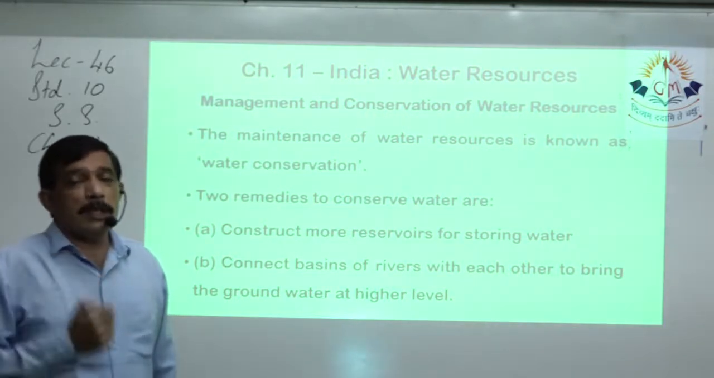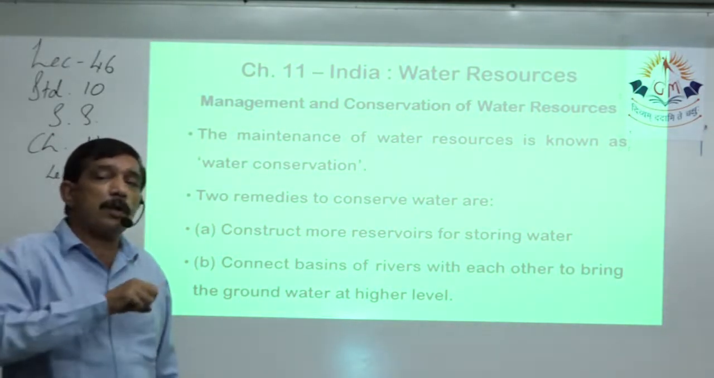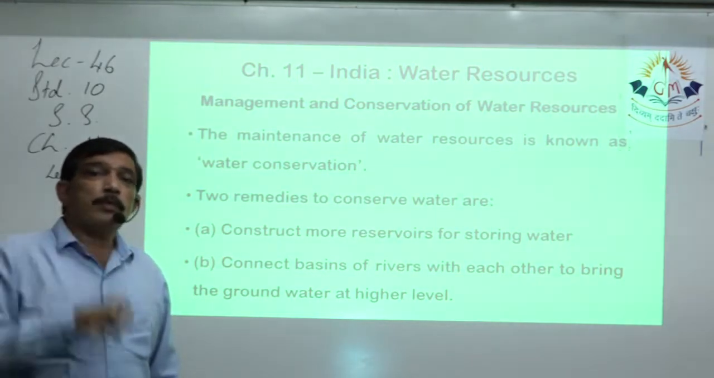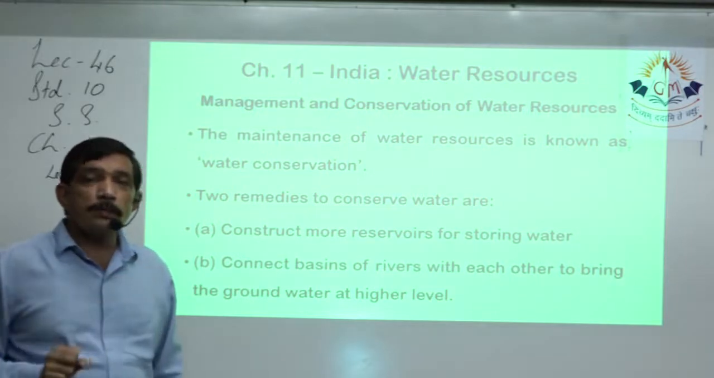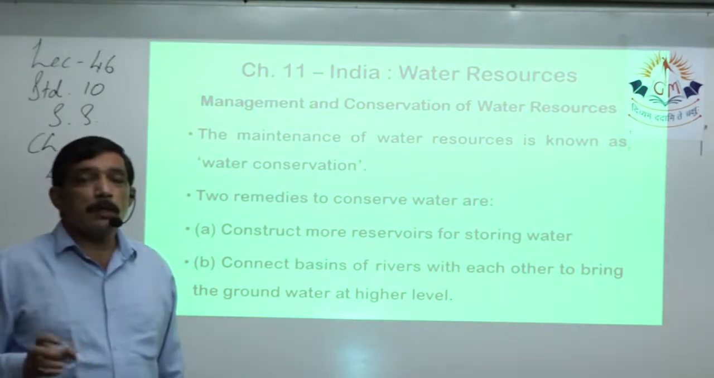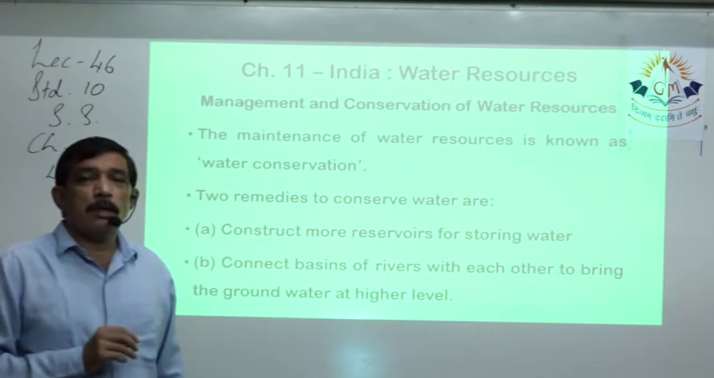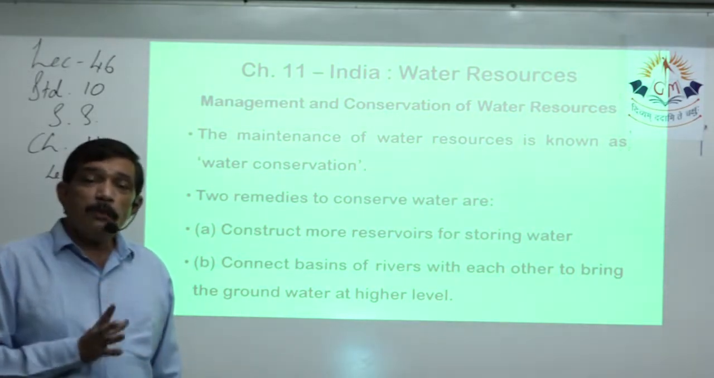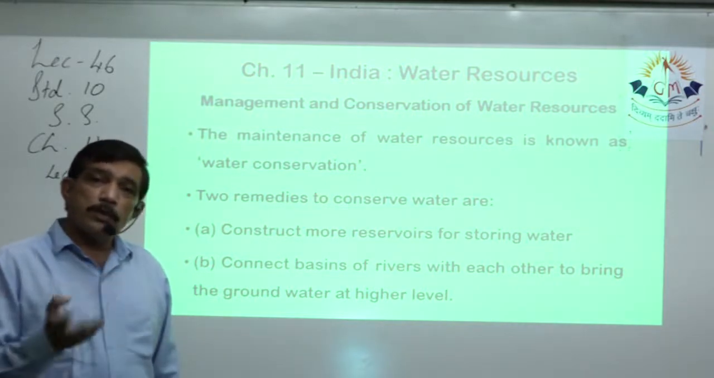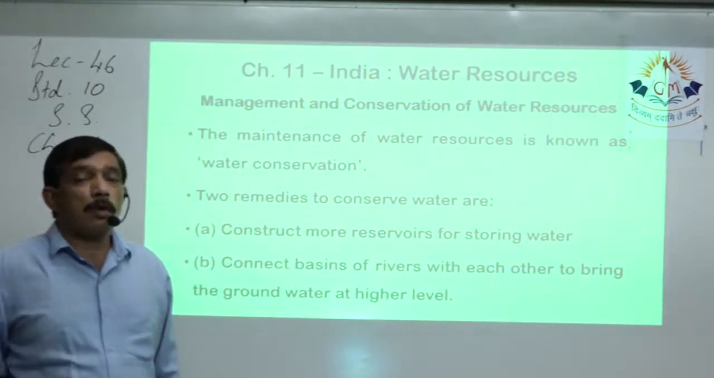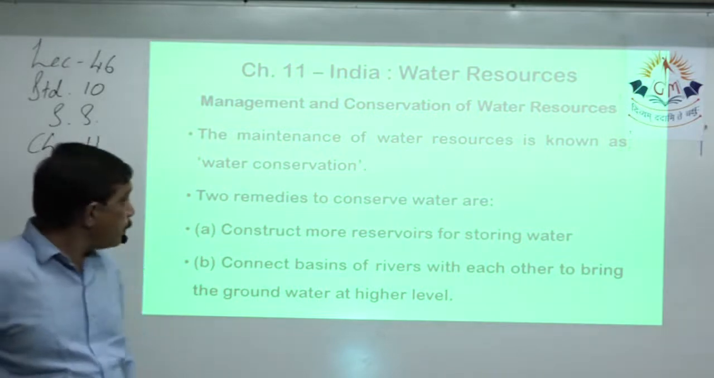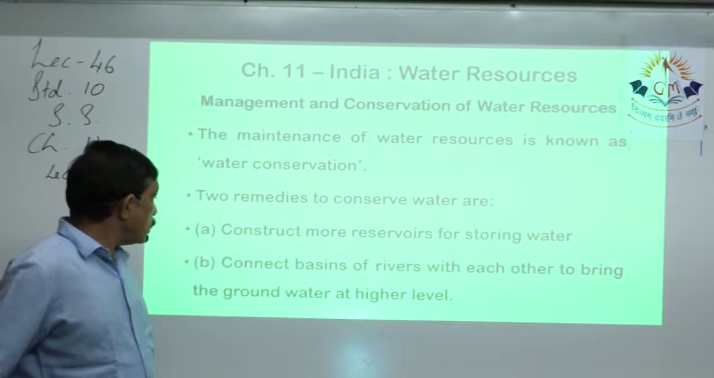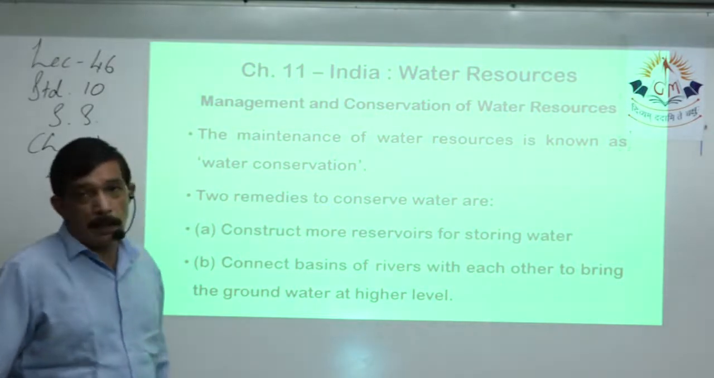That is called maintenance. And we use the surface water because there are lots of reservoirs available. So maximum people will use water from the reservoir for industrial use, domestic use, drinking water, industries. All of them will be using that surface water because we have lots of it, if we have more reservoirs built. Then next, connect basins of rivers with each other to bring the groundwater to a higher level.